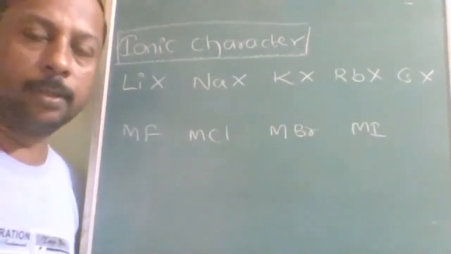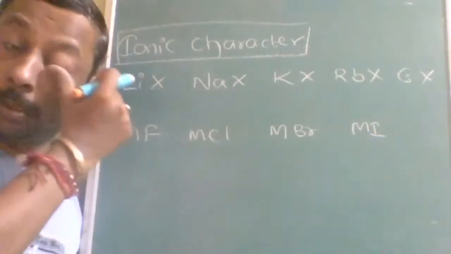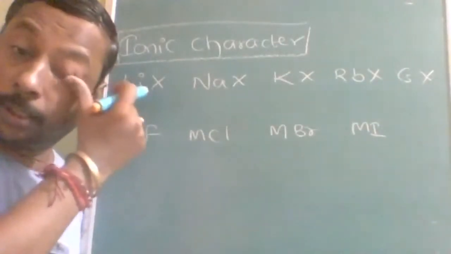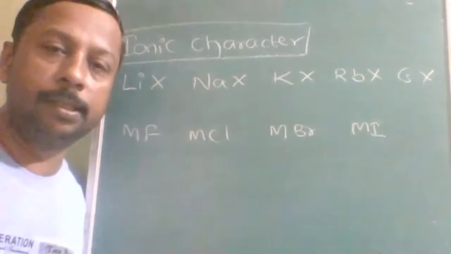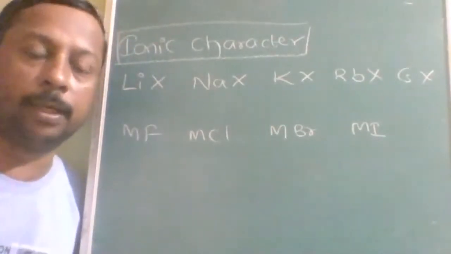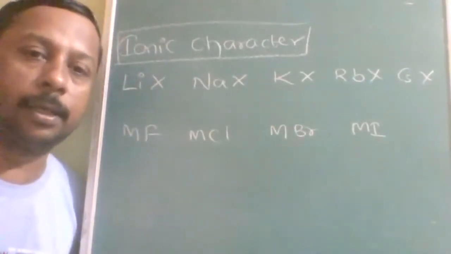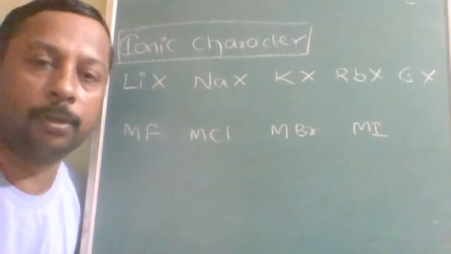Okay, next order is about the ionic character. Ionic character is also studied in both ways: first by changing the metal, and second by changing the halogen. So which rule will you follow?